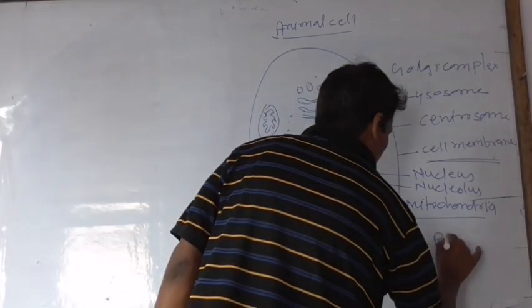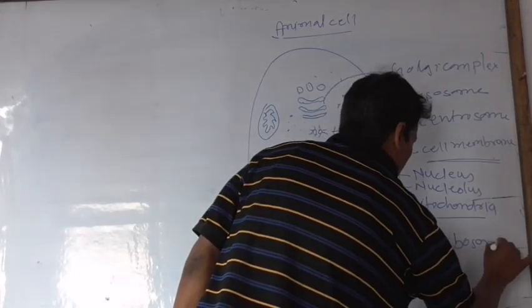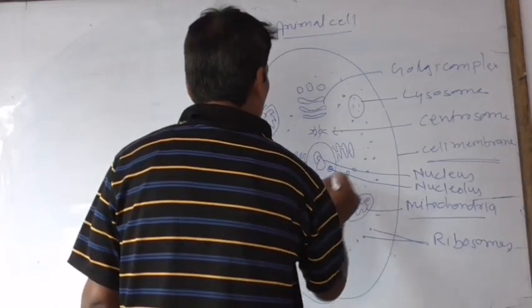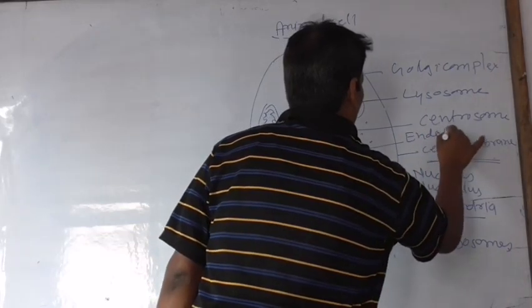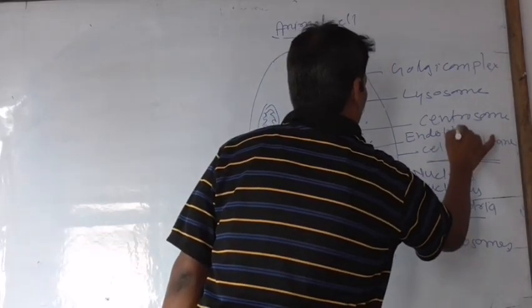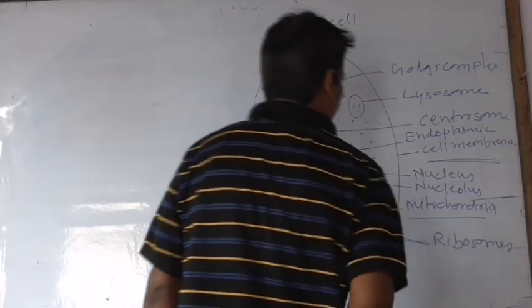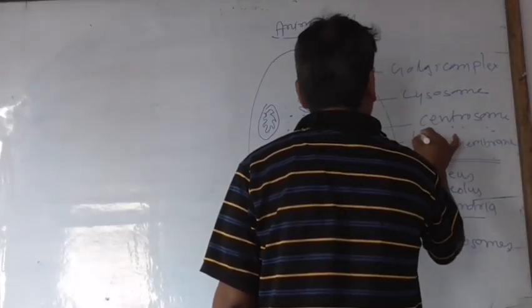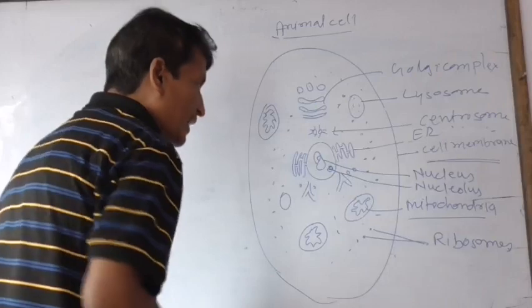These are ribosomes, endoplasmic reticulum, ER. These are the organelles.